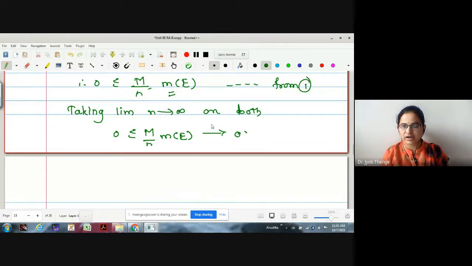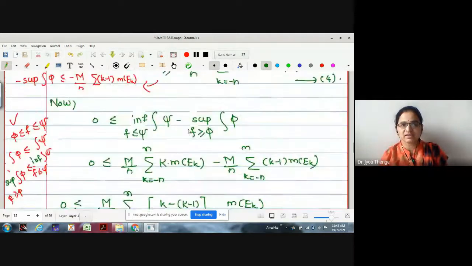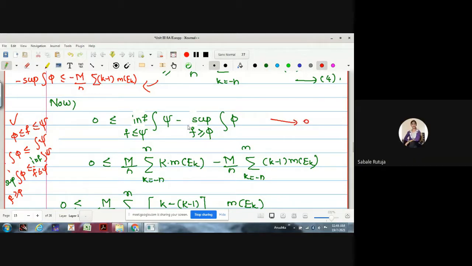Okay. Now if it is tending to 0, may I say this term is again less than or equal to 0? We have already written greater than or equal to 0. Tending to 0 means less than or equal to 0. Therefore, what about this value? Both are equal.